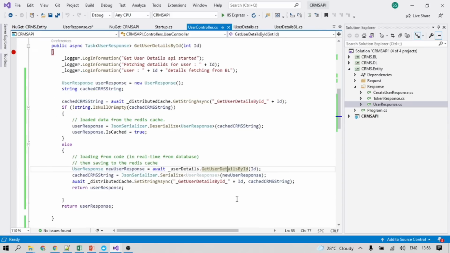So if the response is not there in the cache, it calls the BL and gets the data from the Oracle database. Then we are serializing the response into string format, and we are going ahead to store the data into the Redis cache here. Once the data is stored in the Redis cache, the next time the same key comes, we get the data from the caching memory, not from the database. And we are returning the response.